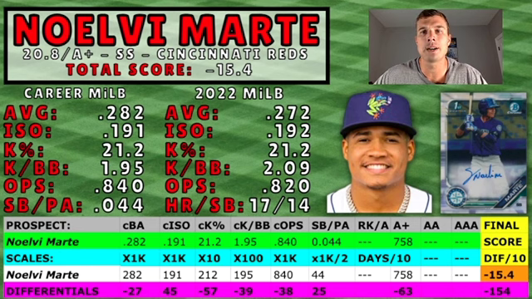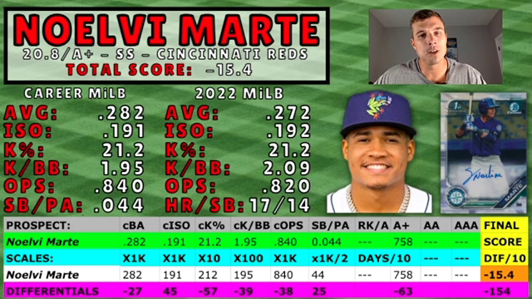His career minor league numbers are pretty solid. He's got a .282 batting average, a .191 ISO, 21.2 K percentage, 1.95 K to walk ratio, .840 OPS, and 0.44 stolen bases per plate appearance. His 2022 numbers right now are very linear with what he's done throughout his career. They're almost exactly the same. He's got 17 home runs and 14 stolen bases so far this year.